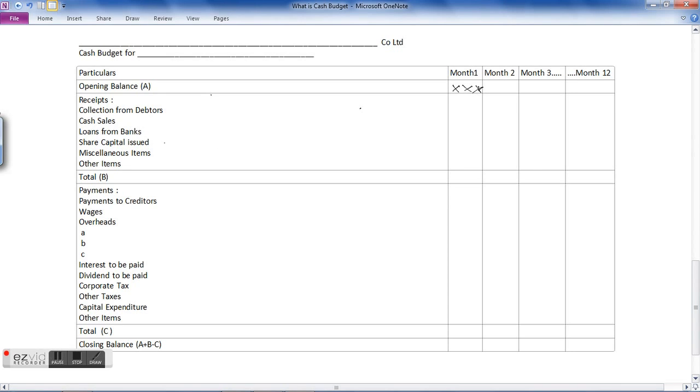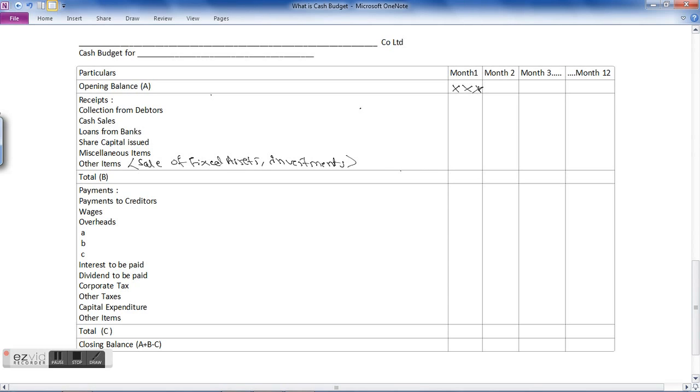Then miscellaneous items, like dividend to be received or interest to be received. All those items need to be included here. Then other items may include sale of fixed assets, receipt from sale of fixed assets, or your investments also. You need to plan in which month you're planning to sell the fixed assets or investments, and in that particular month you need to include it.